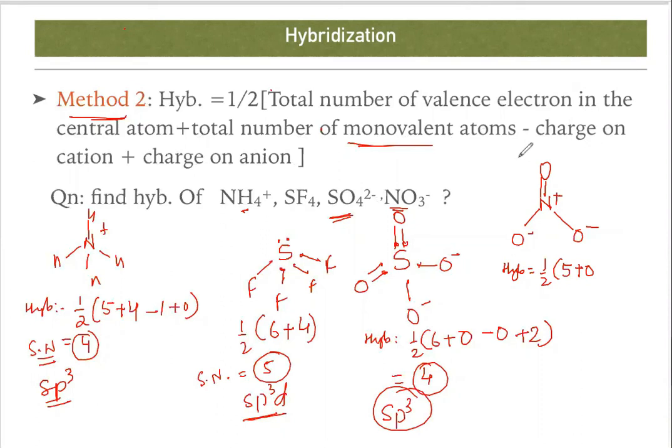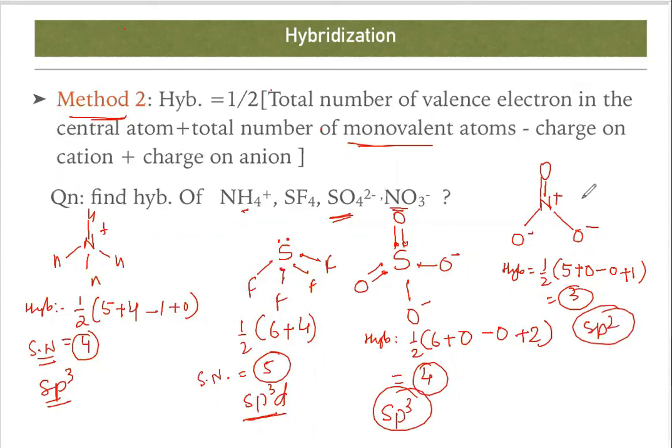As there is a negative charge, this is not a cation, right? So minus 0, plus the charge on the anion, or negative charge. What is the negative charge? That is 1. So 6 by 2, that is 3. So 3 means hybridization is sp2.